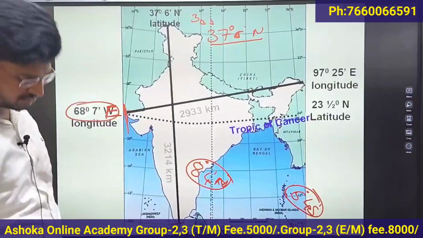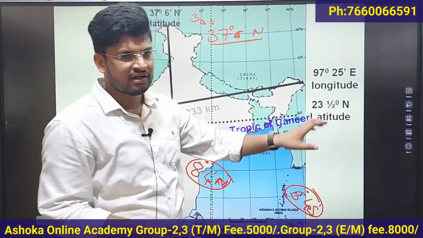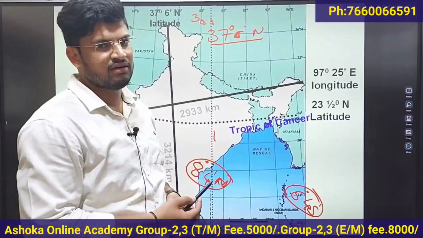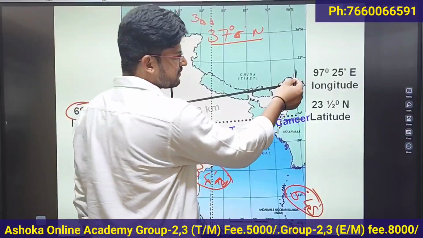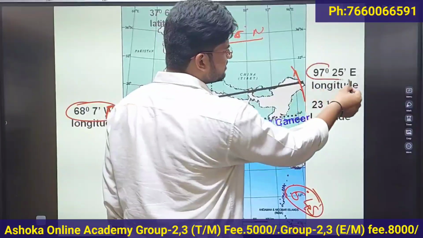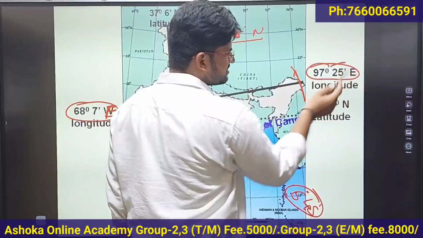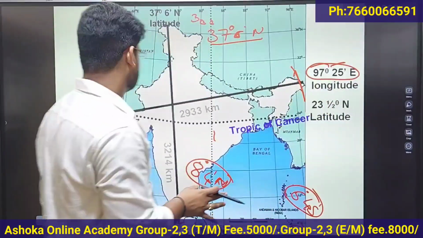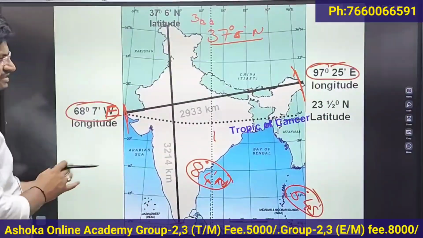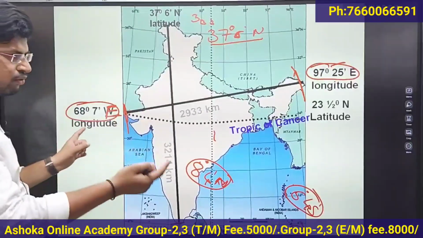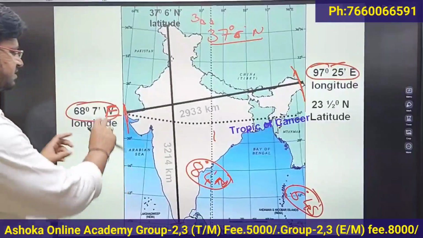And the easternmost longitude of India is 97 degrees 25 minutes eastern longitude. Both are eastern, so don't confuse them in the examination.